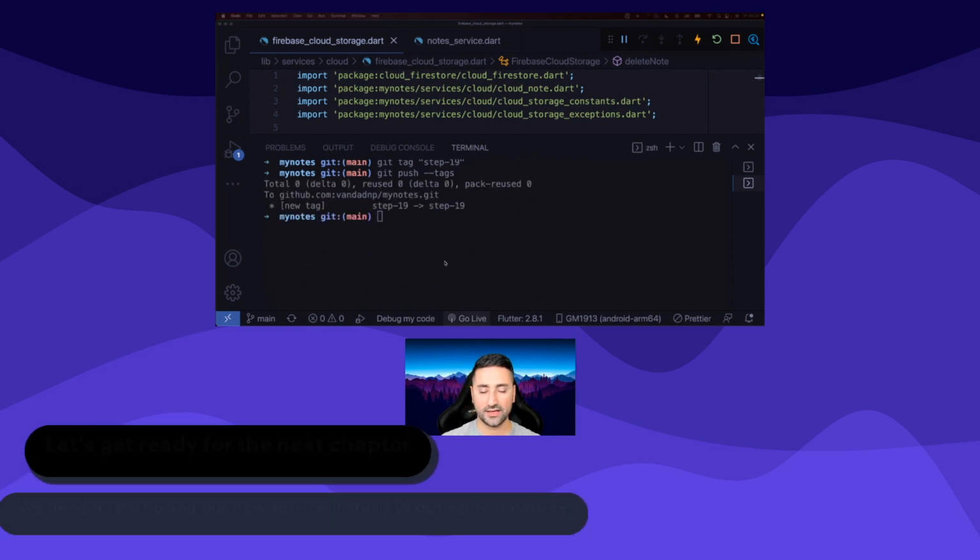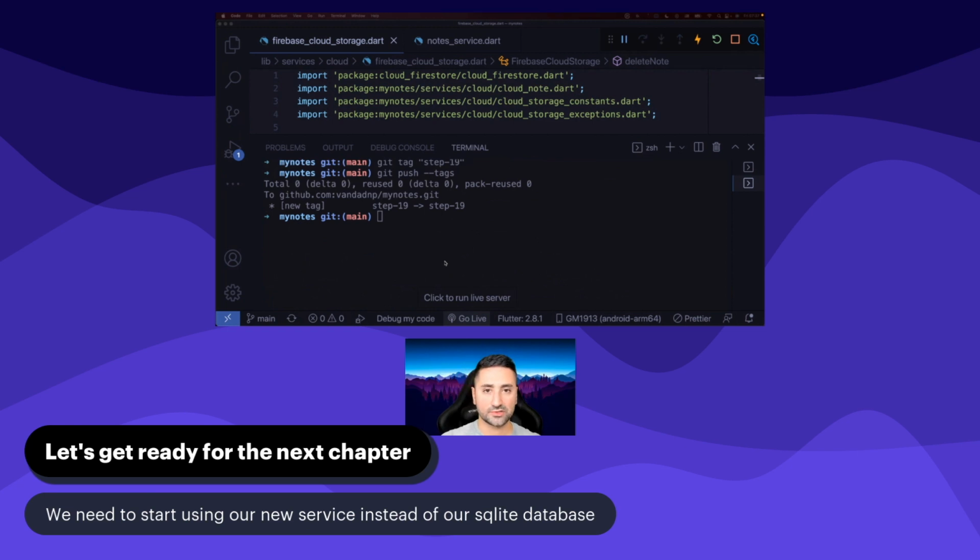All right, that's that. As again is tradition, at the end of every chapter, we talk about what we have to discuss in the next chapter. And as you can see, it says we need to start using our new service instead of the SQLite database. So that's a bit of a turning point in our whole course, in that we're going to toss our local storage and go away from that and start using our Firebase cloud storage. So I think the next chapter is actually one of the most exciting chapters in this whole course. So grab some refreshments if you want to, and I'll see you there.